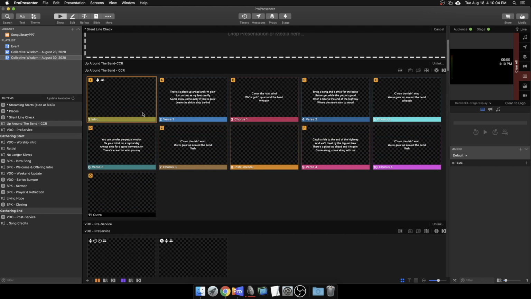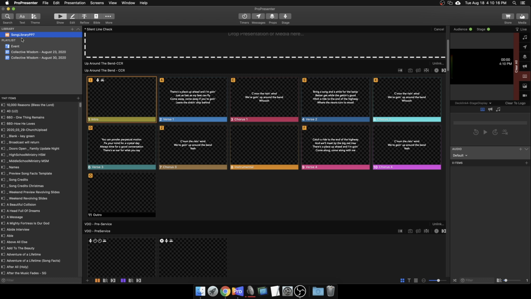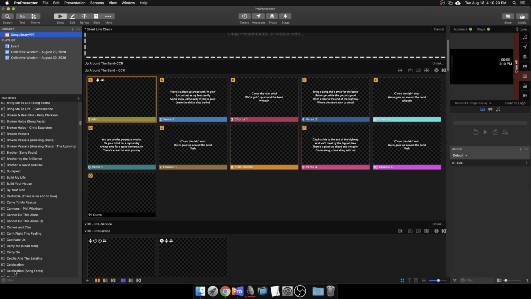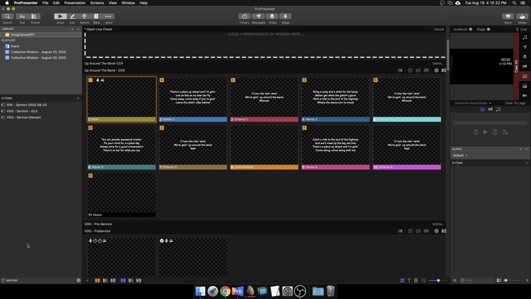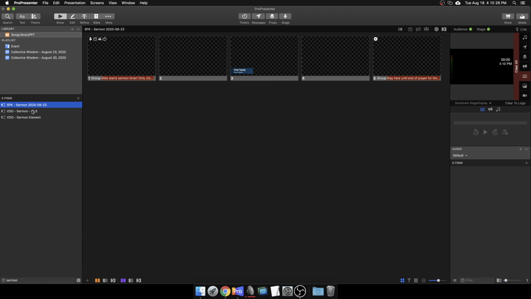The next thing we're going to do is we've created a songs document here. The next thing we want to do is create a sermon document. There's a couple different ways to do that, and what I'm going to suggest doing for creating sermons is one of two things. We could go to search the library here and filter it down to sermon. I could go to this and duplicate it, or I could just rename this one for August 30th.